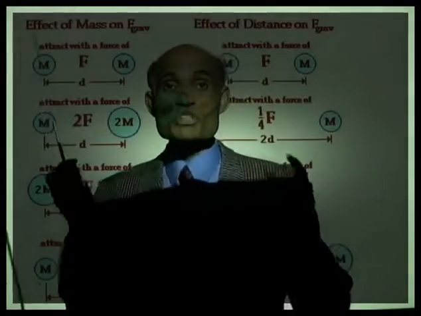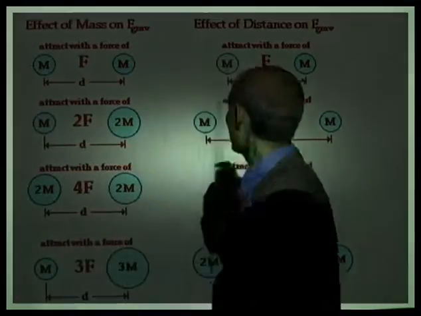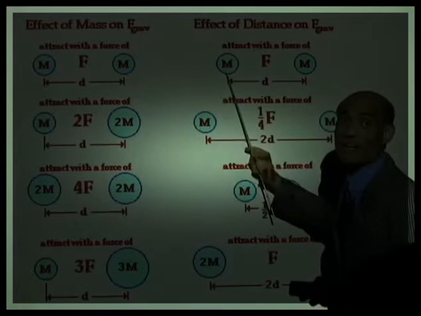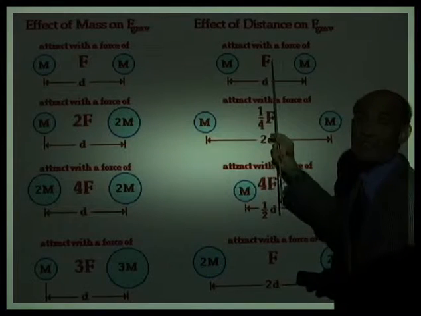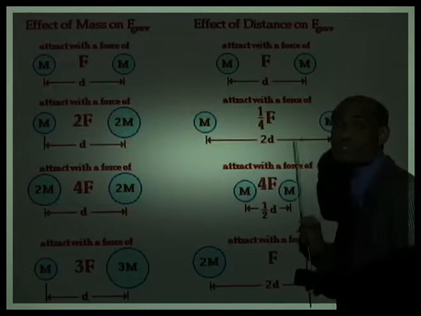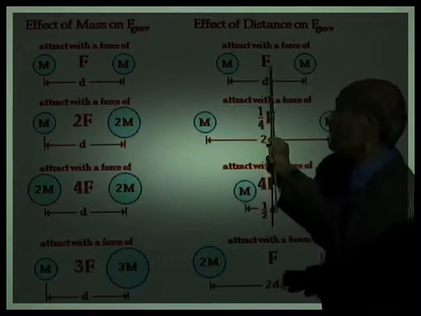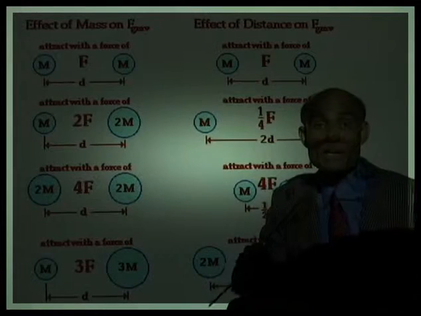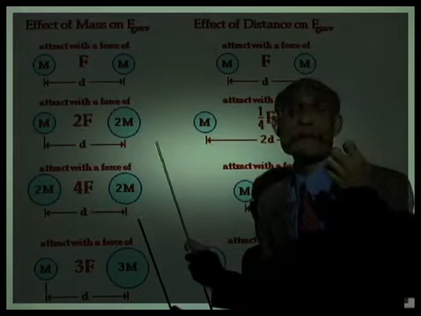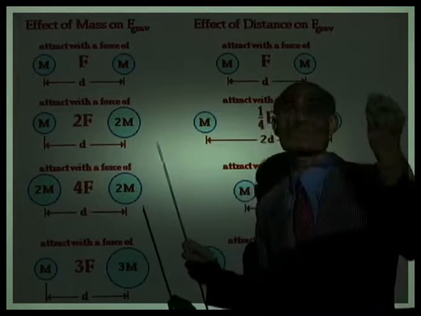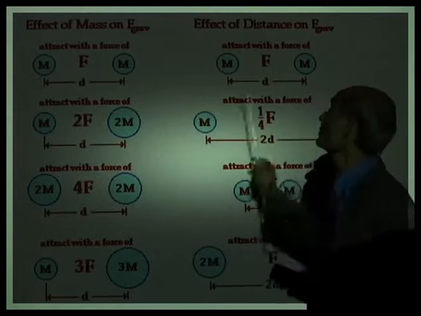Well, as the distance decreases, the force will increase. Now the question is, by how much? Alright, the force between a mass m and another mass m separated by a distance d is 1F. What happens if you increase the distance to 2d? The distance is doubled. Now remember, in the formula for F, d is squared in the denominator. That means when the distance is doubled, the force will become 1/4 of the original force. So the new force now is 1/4 of the original force.